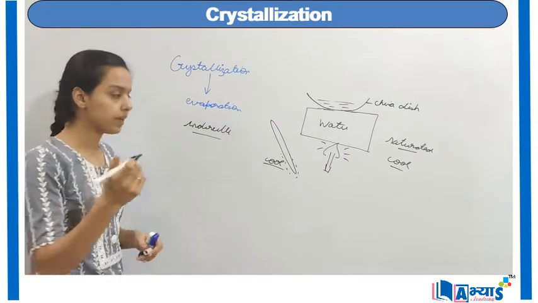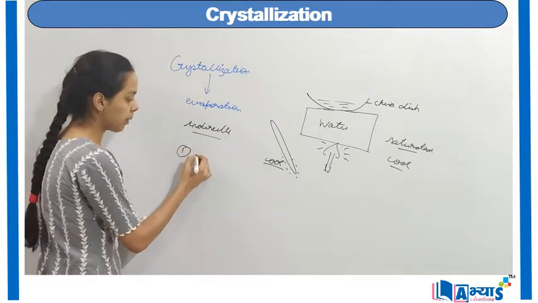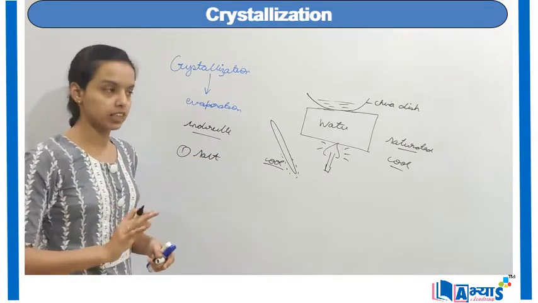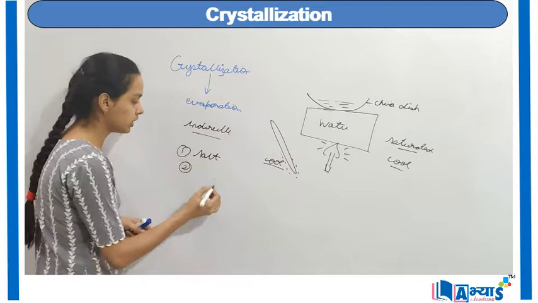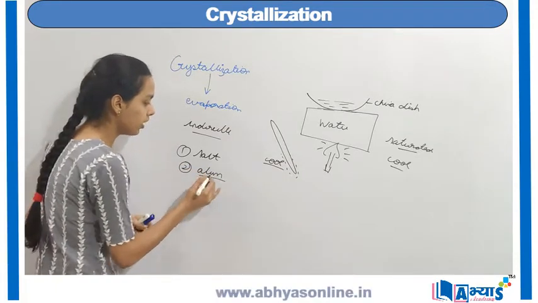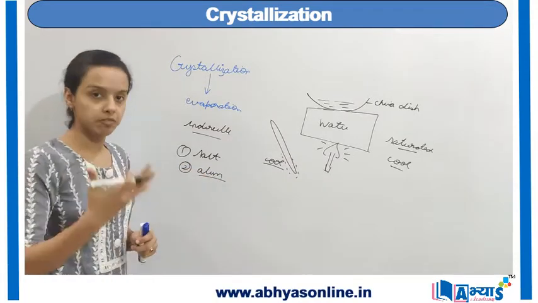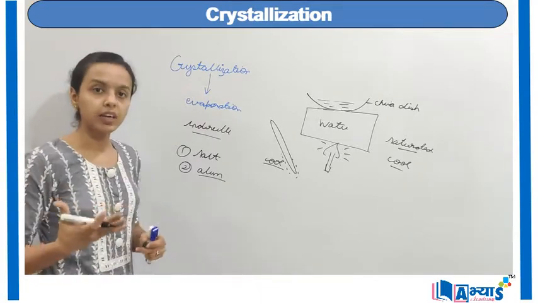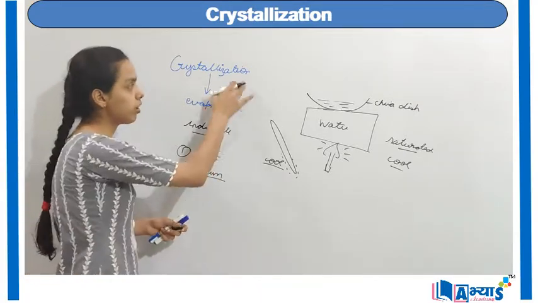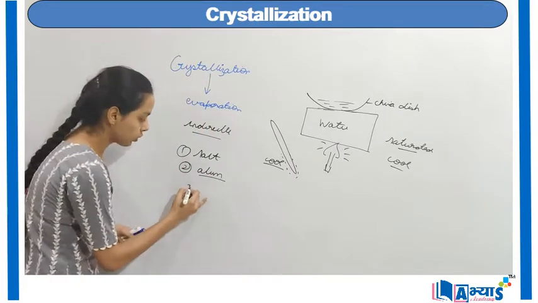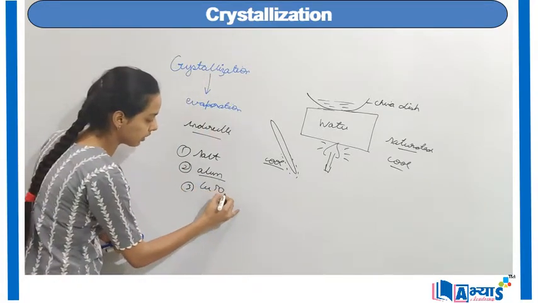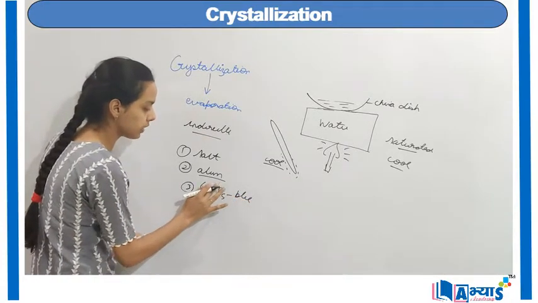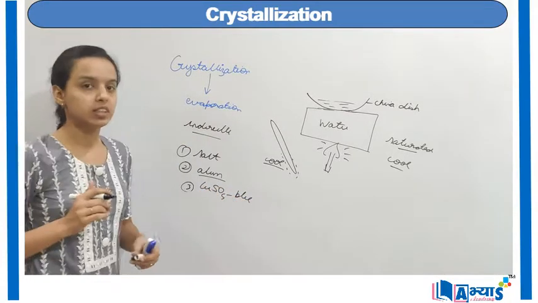So we have two applications of this method. The first application is to obtain salt from sea water and then purify that salt. Purification is also done for alum. In Hindi, alum is known as fitkari. That is also available in the market in crystallized form, and it is also done with the help of crystallization. Crystallization is also done for copper sulfate. Copper sulfate is blue in color, so crystals of this substance are also made with the help of crystallization.